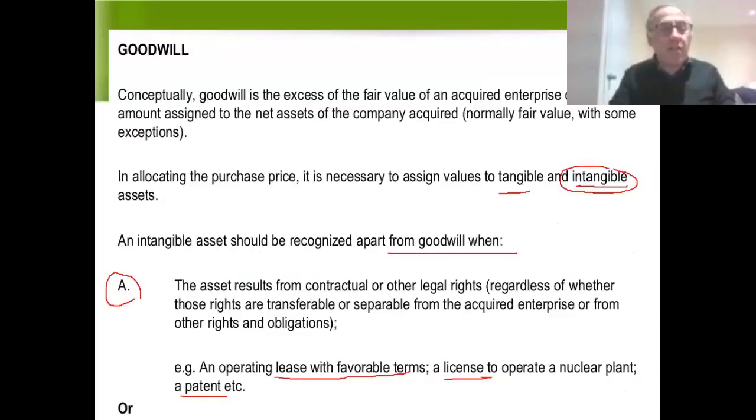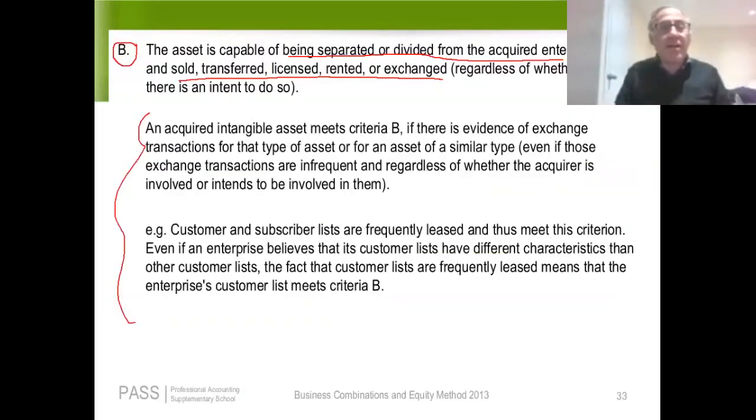A customer list does not meet condition A because it's not a legal right. Now, as long as the sub would be able to sell that customer list or rent or lease that customer list, so the customer list could be separated from the sub, we would have to attribute a value to that customer list and set it up as an intangible.